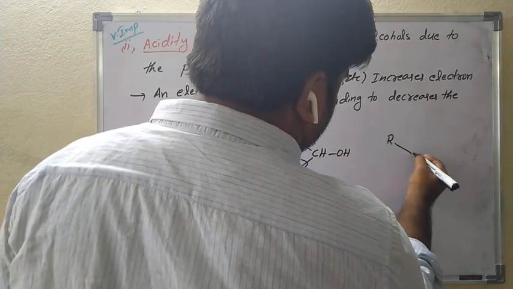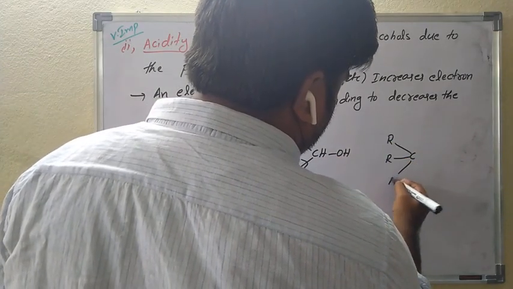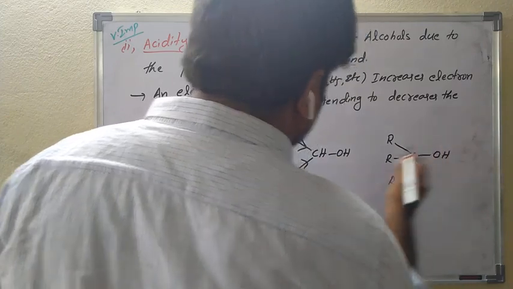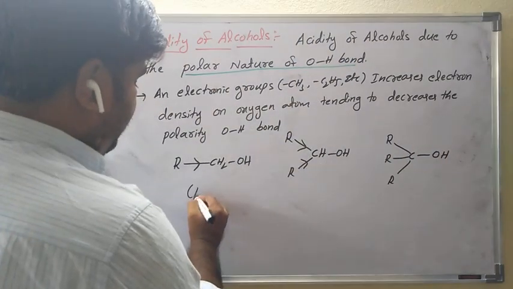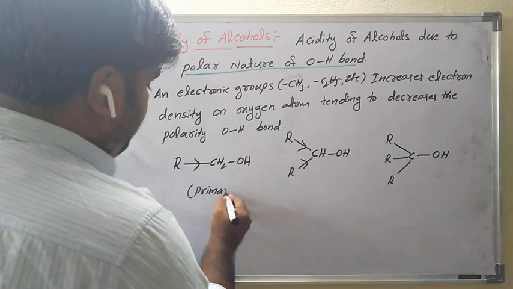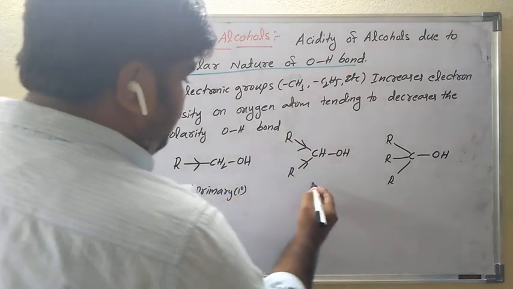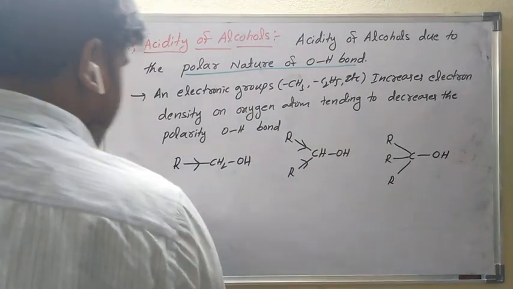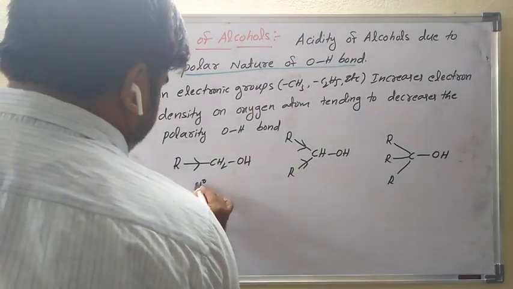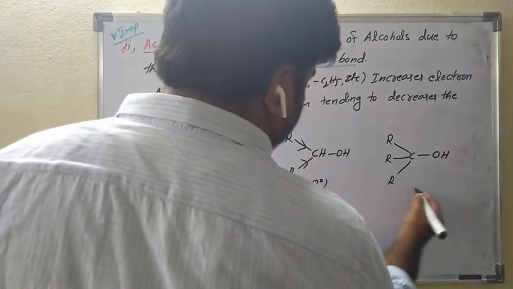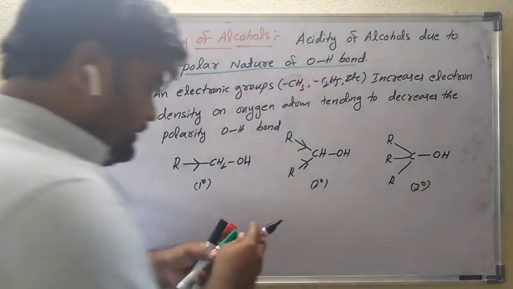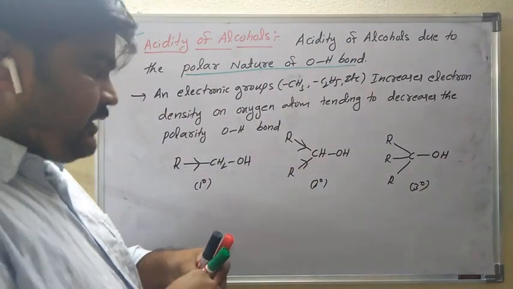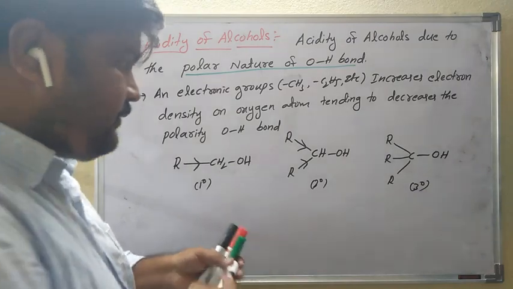And R3COH is a tertiary alcohol. Simply I will write primary, secondary, tertiary.